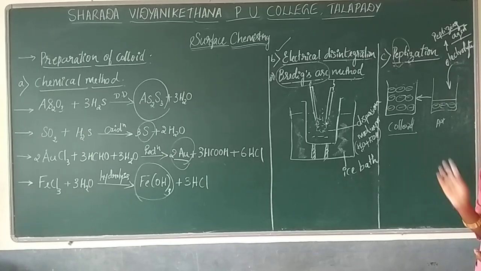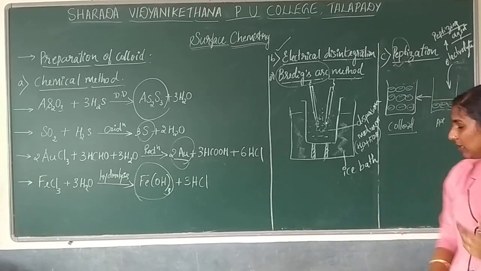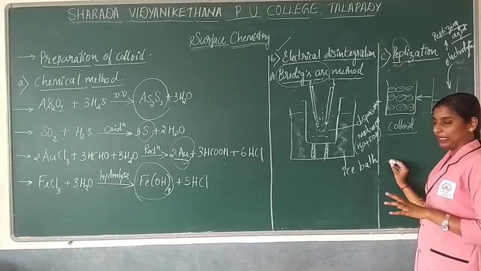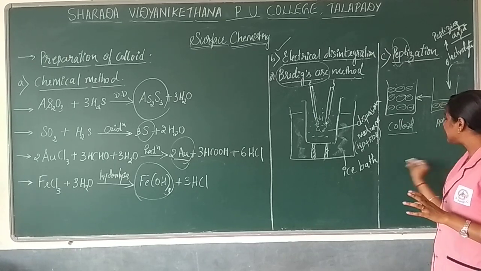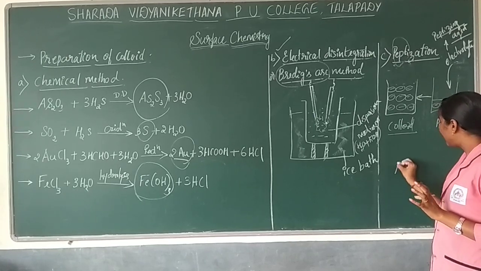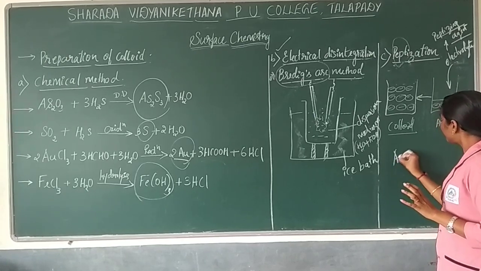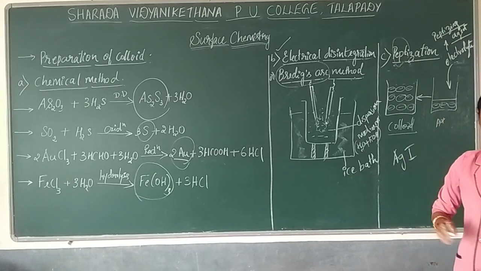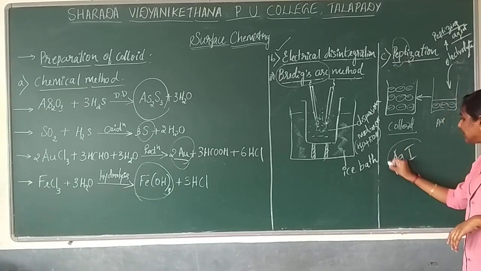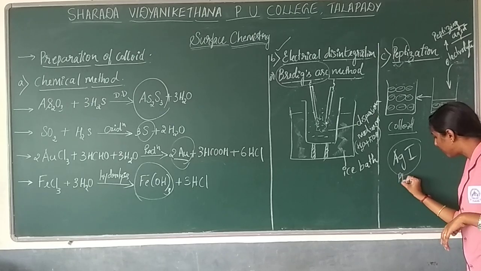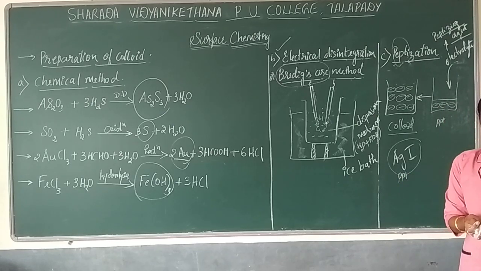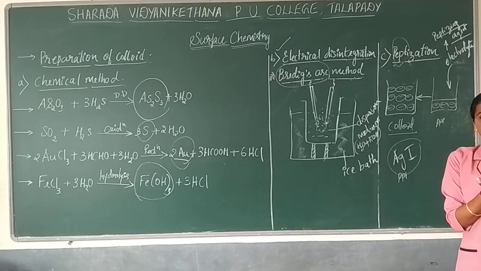Now let's see with an example how this process is done. For example, I have a precipitate (PPT) of silver iodide in a solution, where the precipitate has settled down.